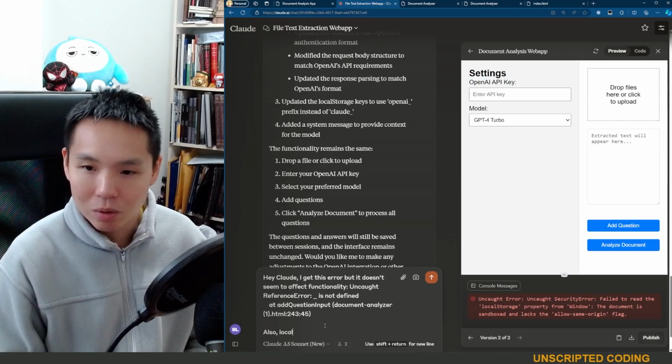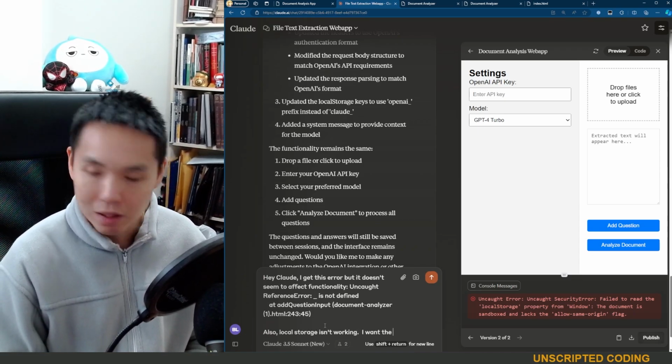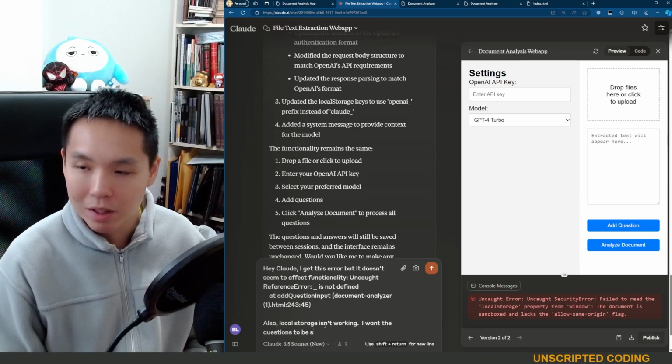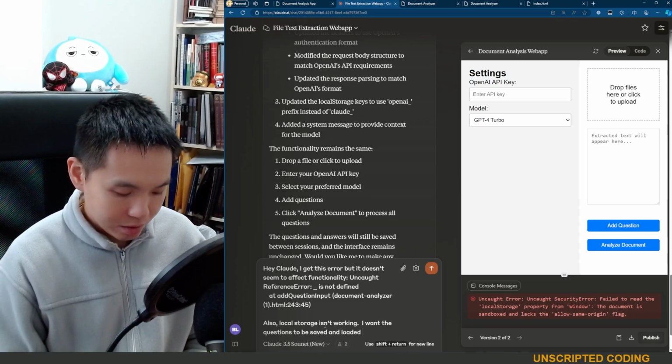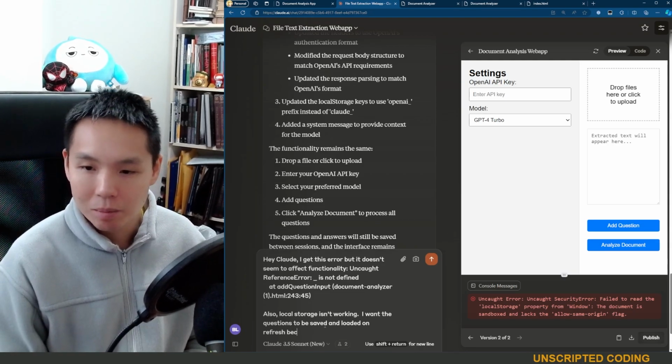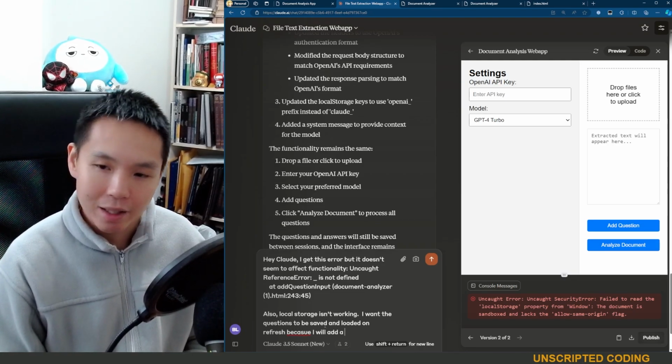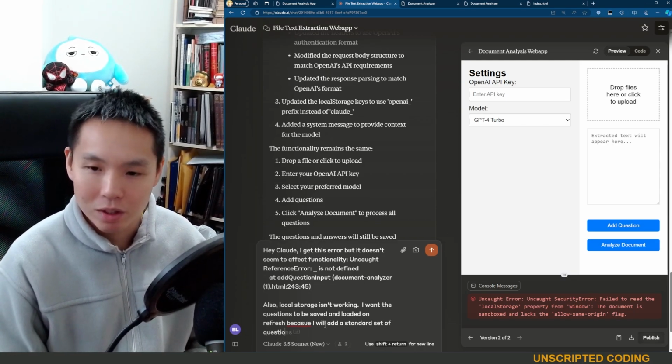Also, local storage isn't working. I want the questions to be saved and loaded on refresh, because I will add a standard set of questions.